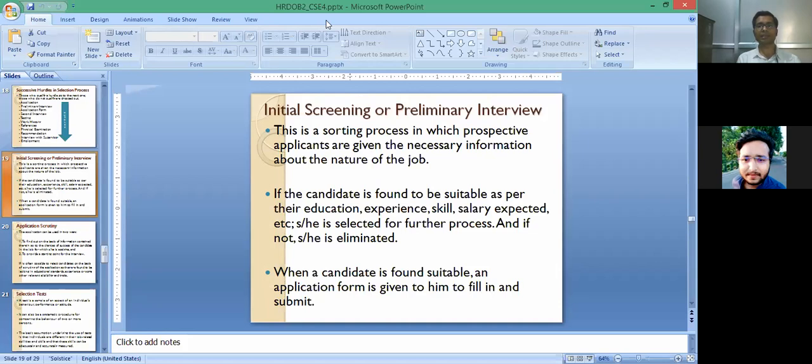So one can say that this is the primary, the initial screening, where upon some oral communication or based upon CV or biodata, they are summarily rejected, and those who are applicable and found suitable are supplied some application form from the organization, and then that application is sent to the next hurdle of the selection process, which is the actual scrutiny of the application. So I am moving forward to the next slide.